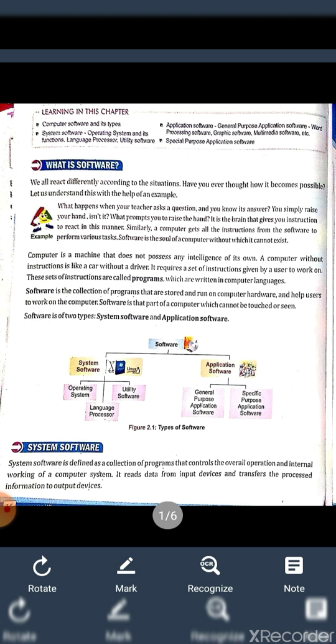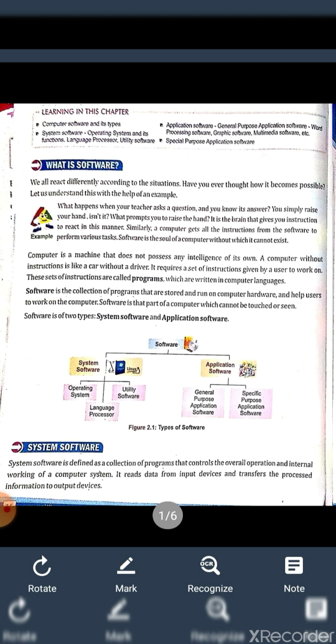Software is that part of a computer which cannot be touched or seen. Means software is a collection of instruction or program that are stored and run on the computer hardware and help users to work on it. Now, here we complete the definition of software. Now you all are able to give the answer what is software.